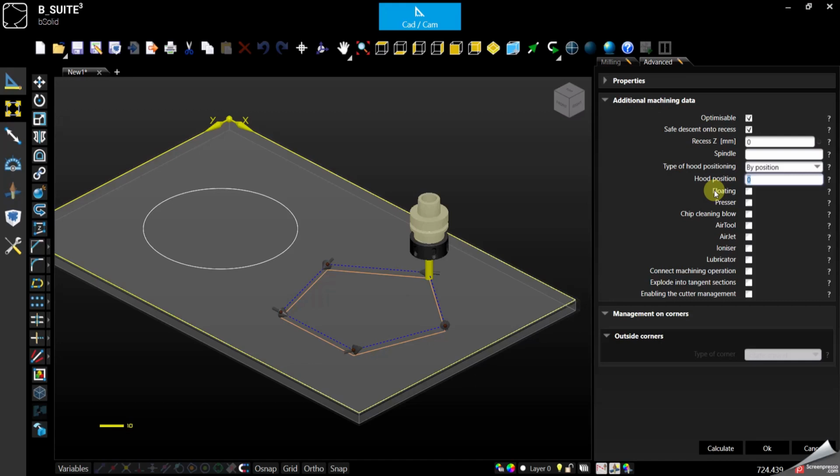Otherwise, for the 5-axis machines, you will always have to specify a position for the dust hood, otherwise it will stay up. And here we can also select a specific spindle. In case your machine is configured with 2 different spindles, you can force one of them using this field.